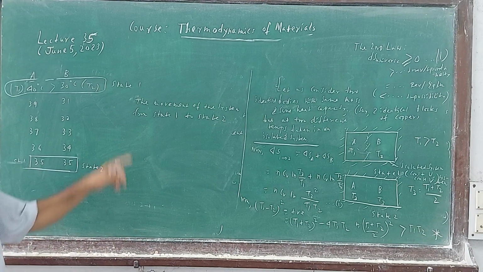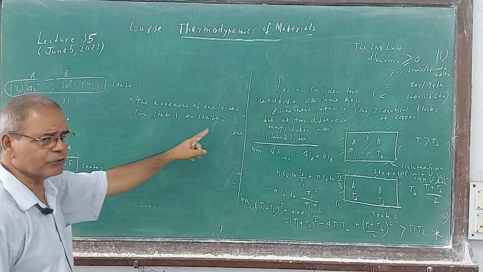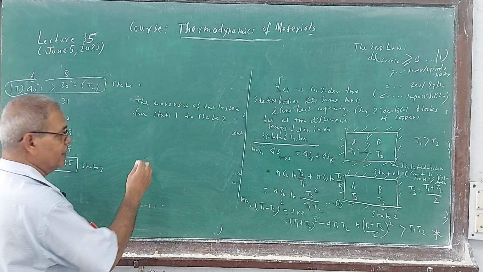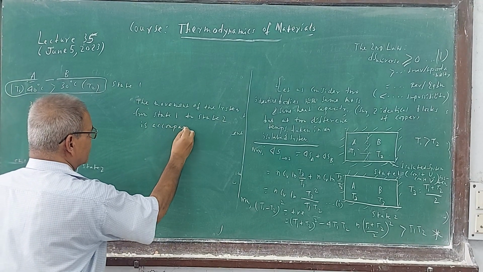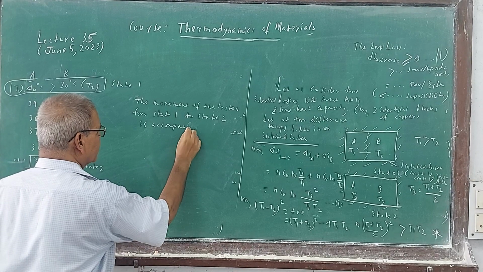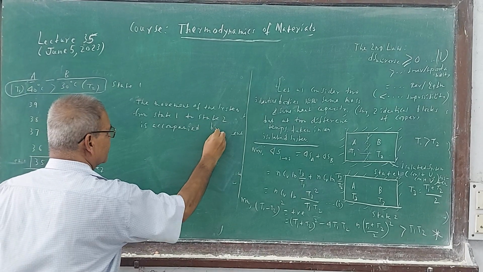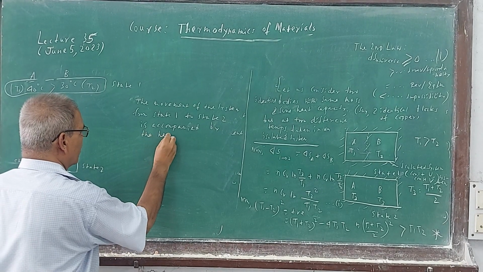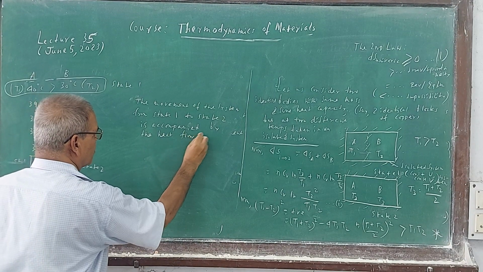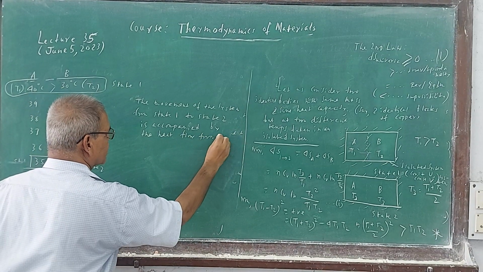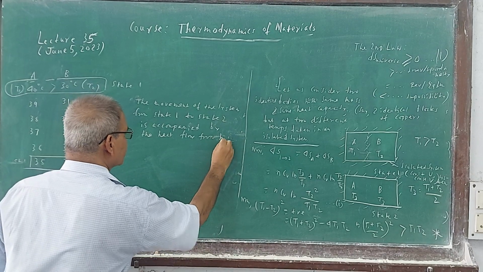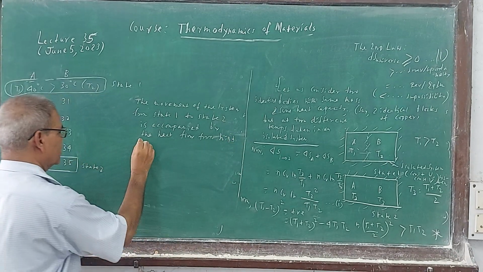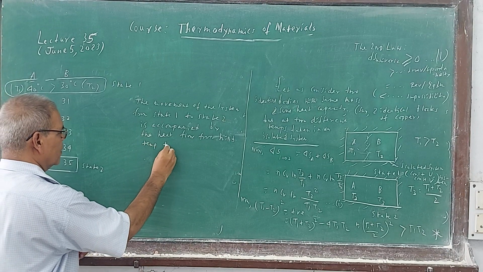That I am going to write. The movement of the system from state 1 to state 2 is accompanied by heat flow from high temperature to low temperature.